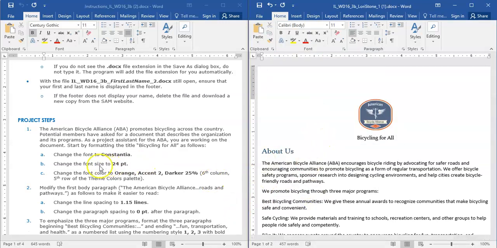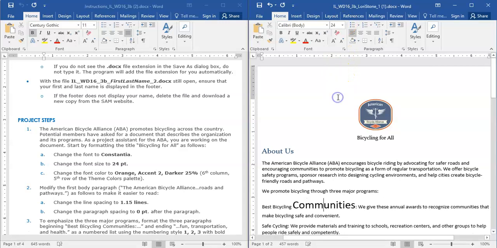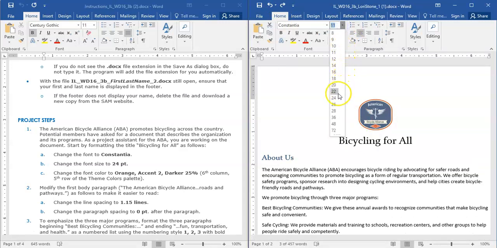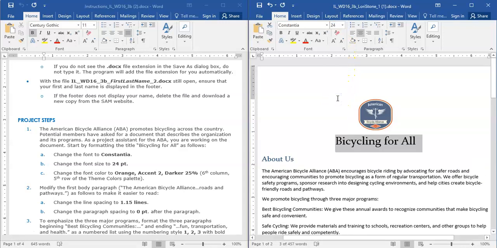And then it asks us to change the font size to 24 point.